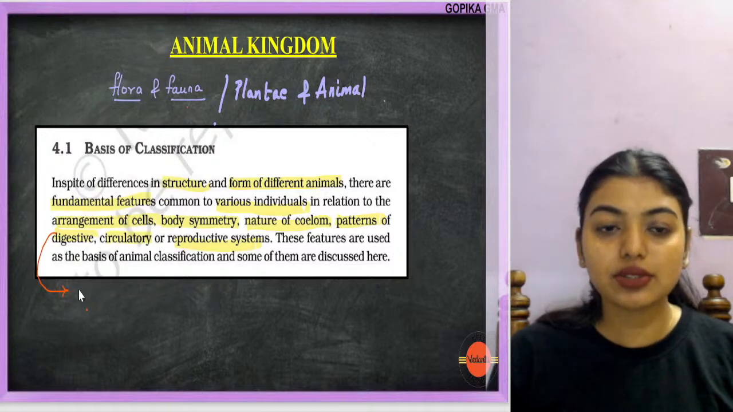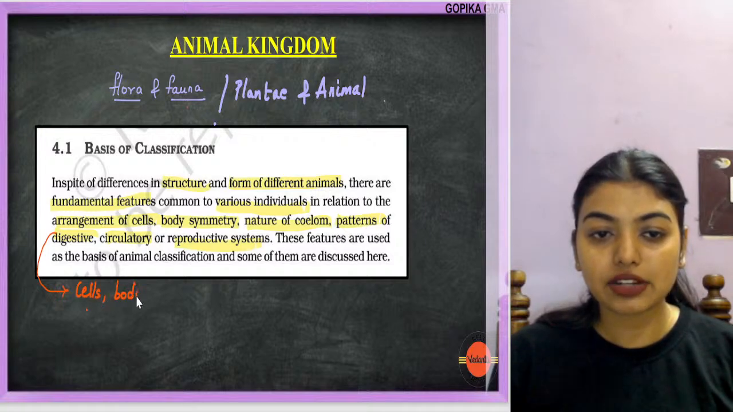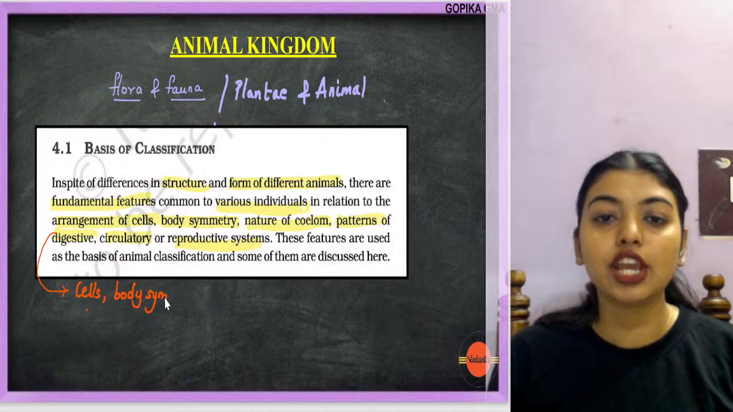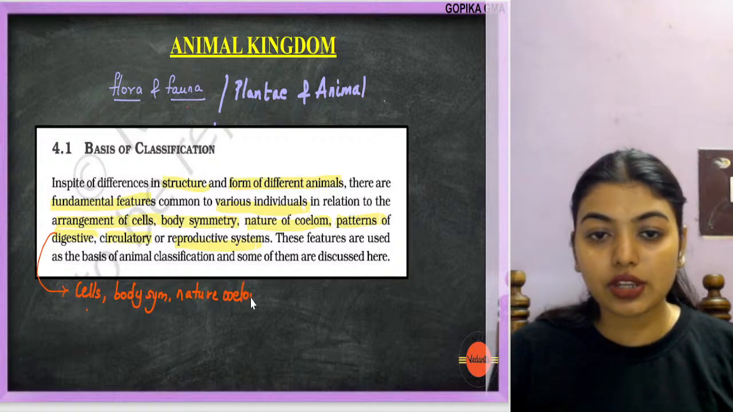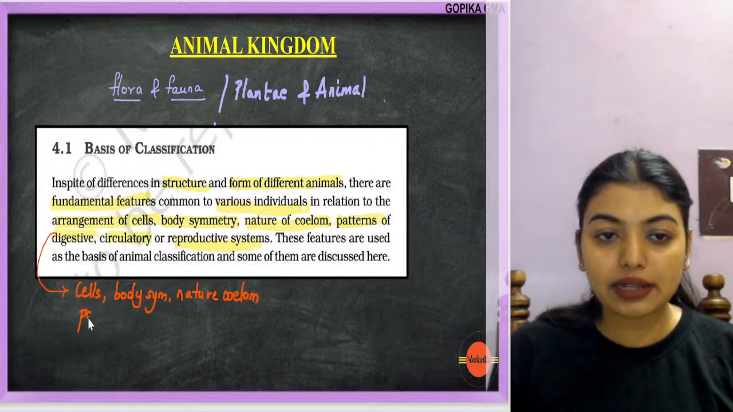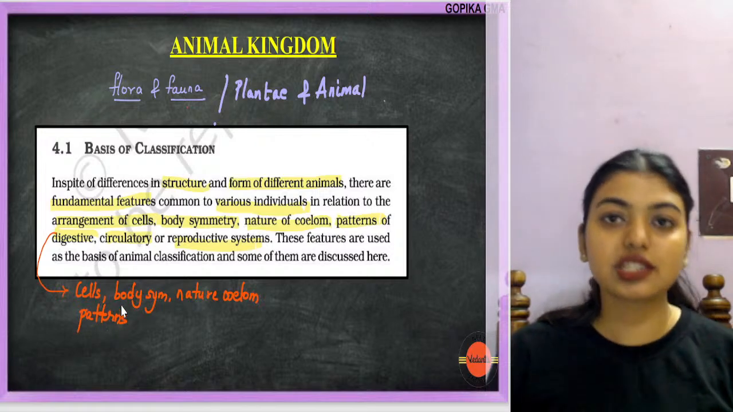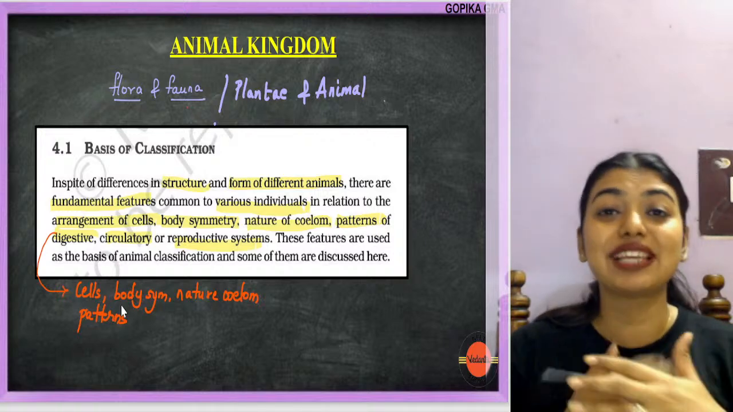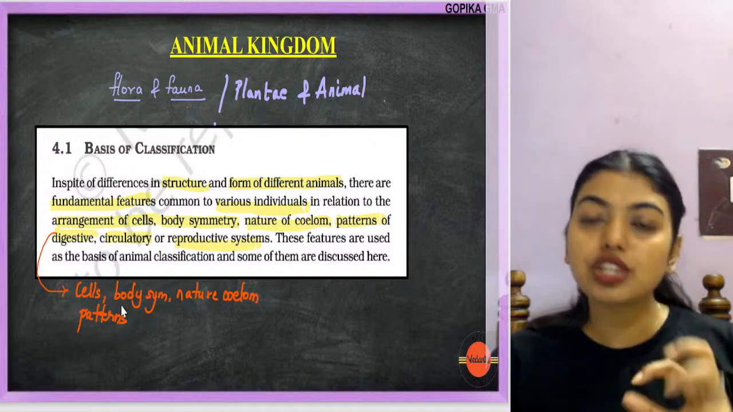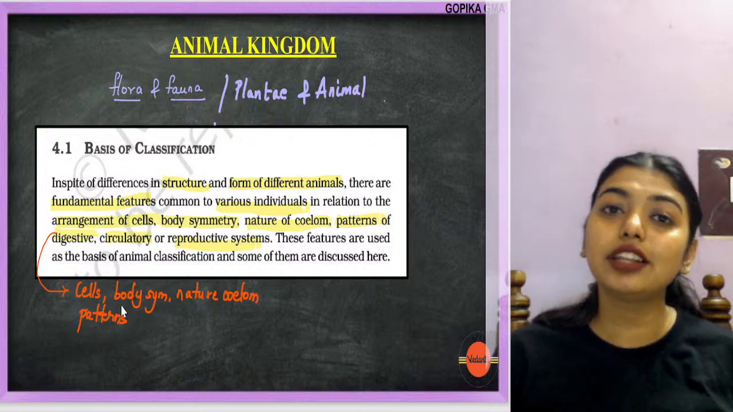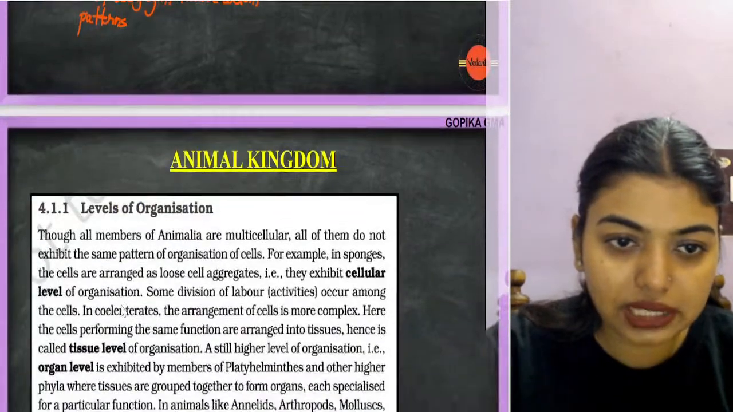So they are trying to say that you are going to study cells. You are going to study if they are radially symmetrical or bilaterally symmetrical, the body symmetry. You are going to study the nature of coelom, if they are acoelomate or pseudocoelomate, and then the patterns of how their digestive system, circulatory system, reproductive system, and respiratory system are, everything about the organism. Then we will get to know that when zoologists or botanists were doing the classification, they had a clear picture of on what basis they should categorize them. I hope the first paragraph is clear now.